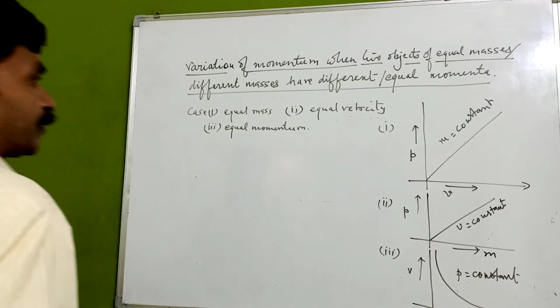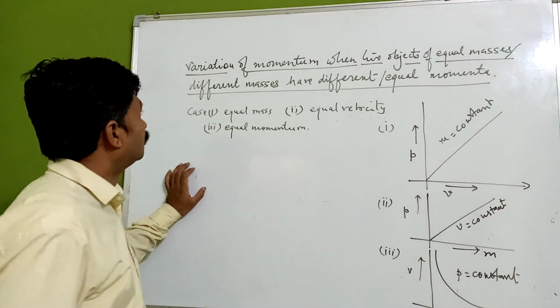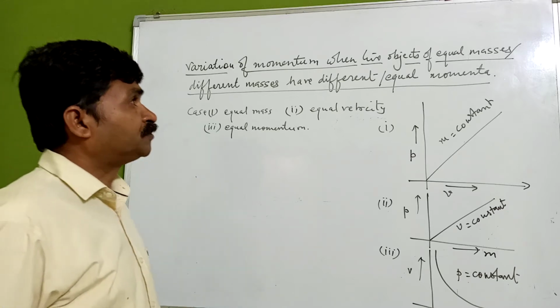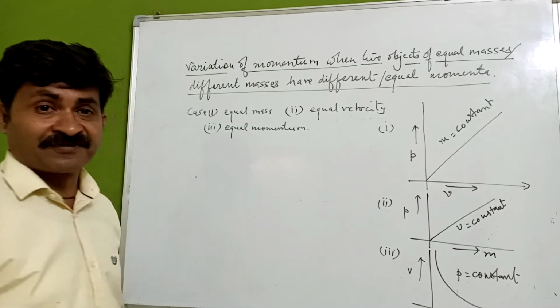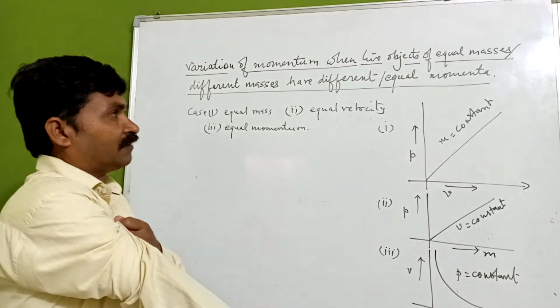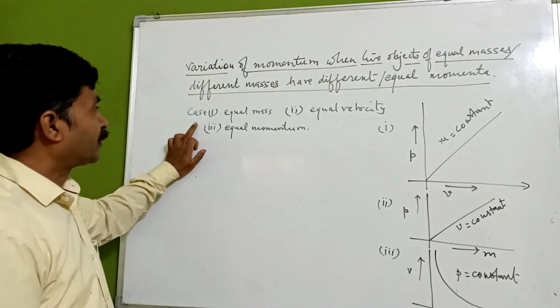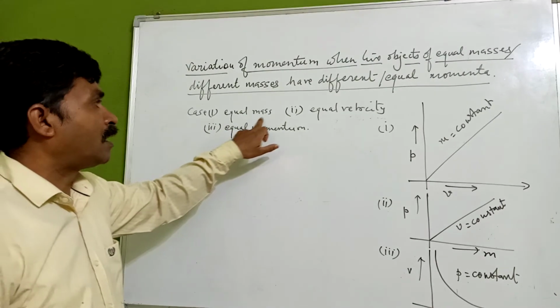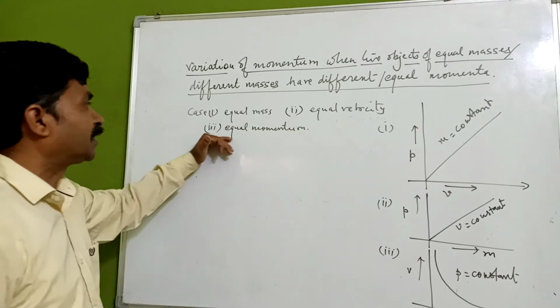Now we are going to discuss the variation of momentum when two objects of equal or different masses have equal or different momentum. Case 1: equal mass, and case 2: equal velocity and equal momentum.